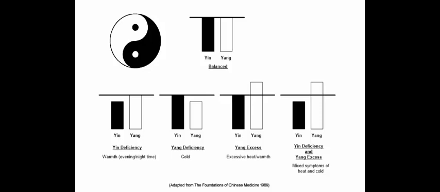Yin and Yang control each other. Yin and Yang mutually balance each other. For example, as Yang rises, Yin decreases, and as Yin increases, Yang decreases.